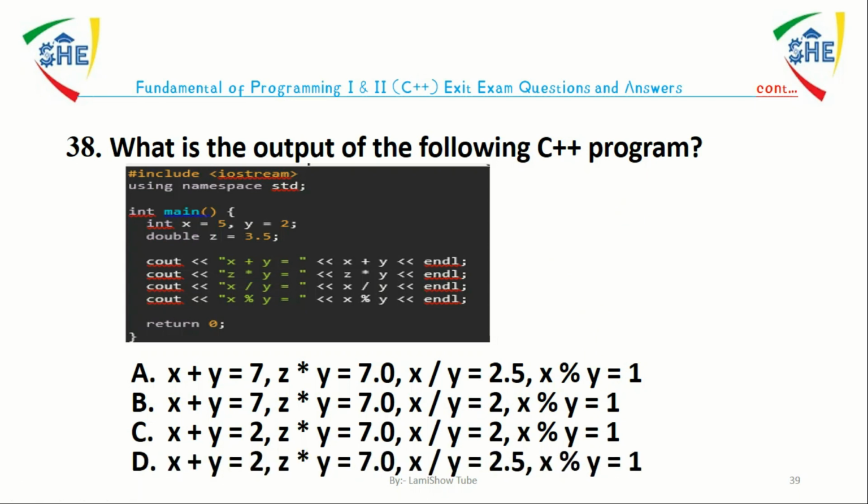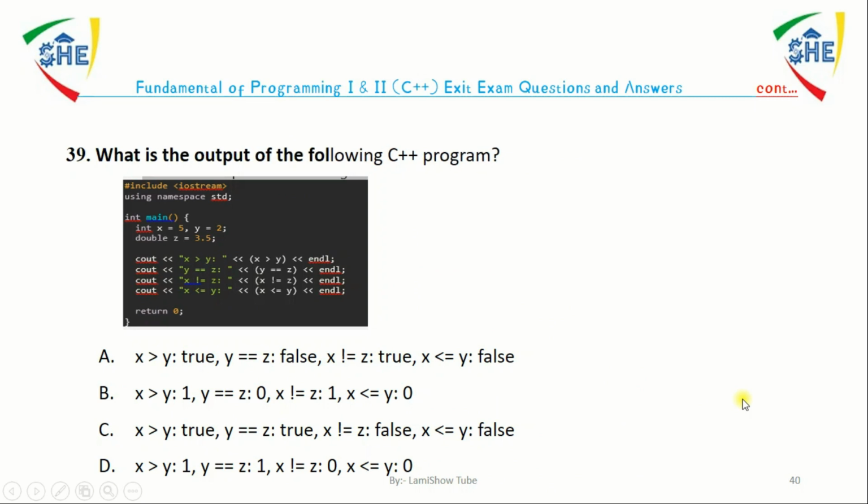The answer is B. The output of the following C++ program is x plus y is equal to 7, z times y is equal to 7.0, x divided by y is equal to 2, x modulus y is equal to 1. Question number 39. What is the output of the following C++ program?